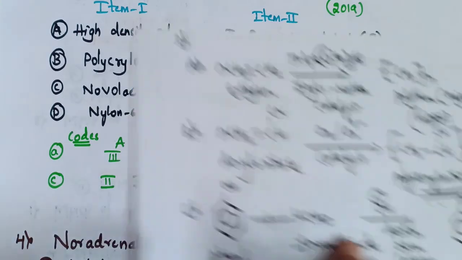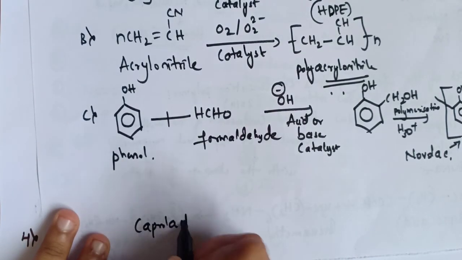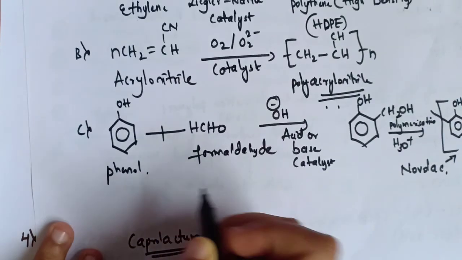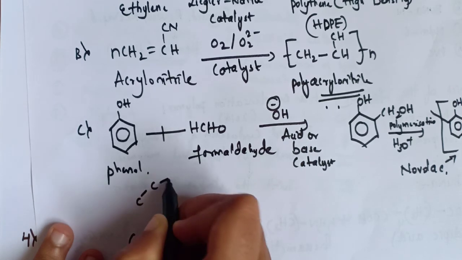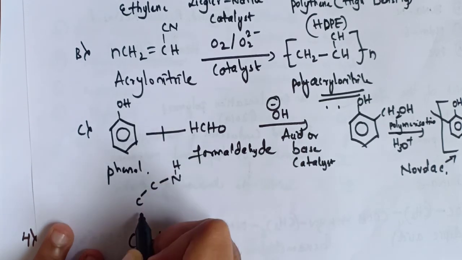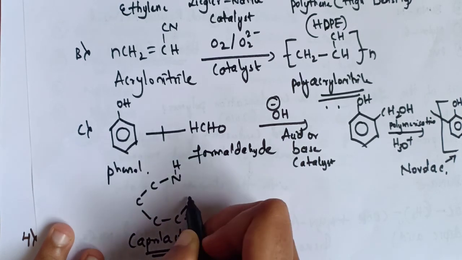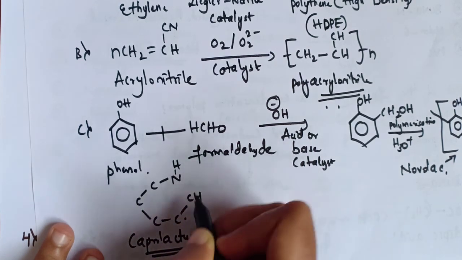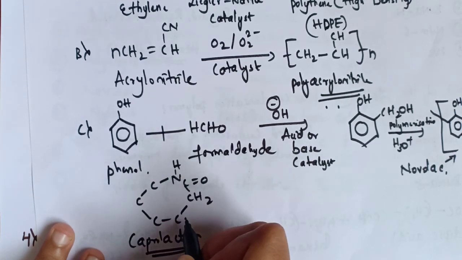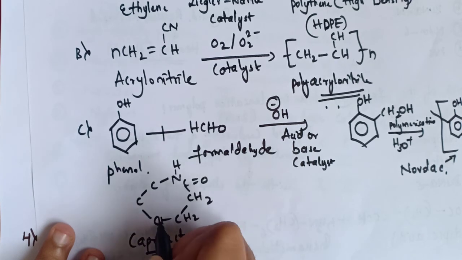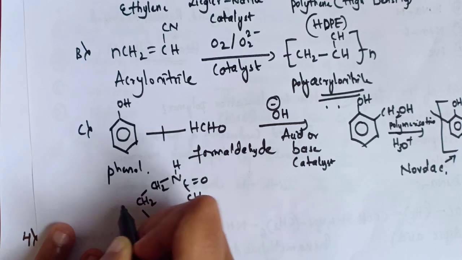So I will write the reaction here, that is caprolactam. CH2 CH2 CH2 CH2.